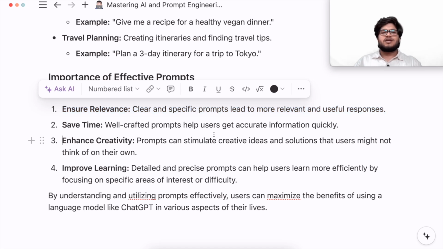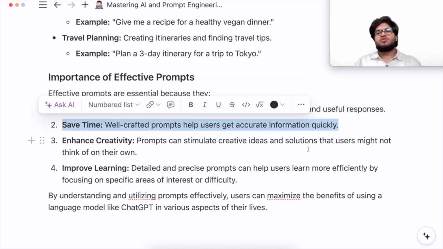Now it also saves time. Well crafted prompts help users to get accurate information quickly. You don't have to go to Google, look at some other website. For example, planning for Tokyo, you have to go to different travel blog sites, or you would watch some YouTube videos to do so, but that whole process will take a lot of time, and with this process it will give you a result in seconds.